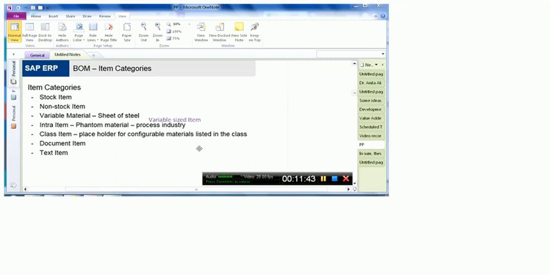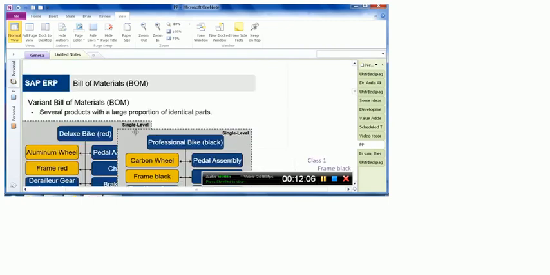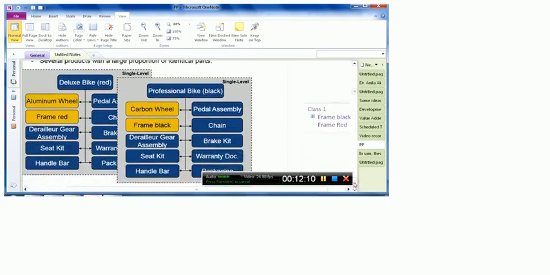The concept of configurable material needs to be learned first, before we understand what we mean by class item in the bill of material master data. The configurable material is actually a feature in SAP, which is offered in order to reduce the number of material master data that have to be maintained. So for example, take this example of deluxe bike and professional bike.